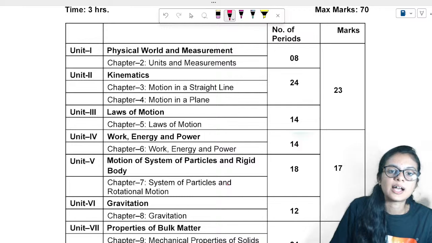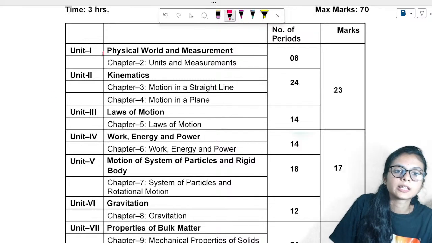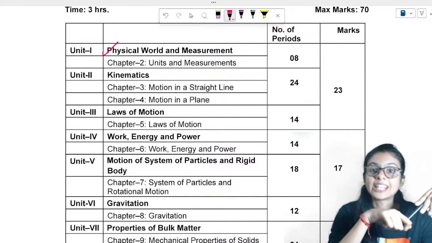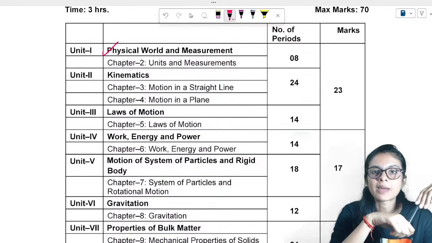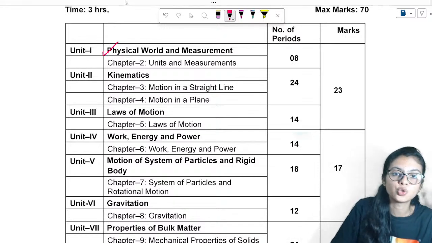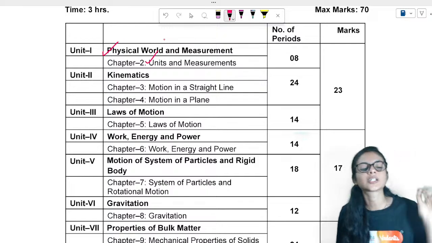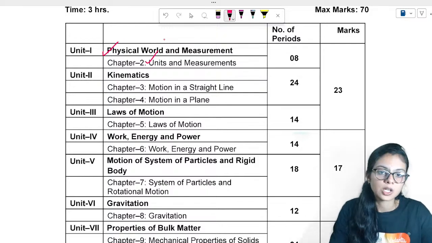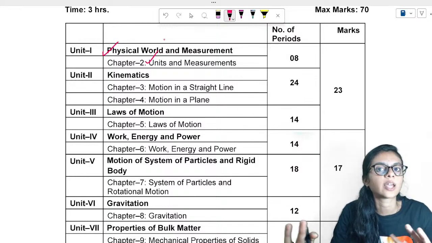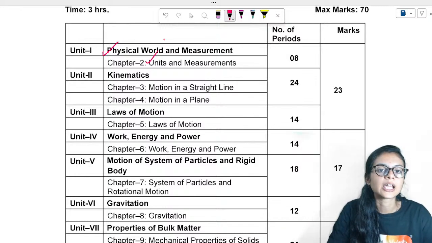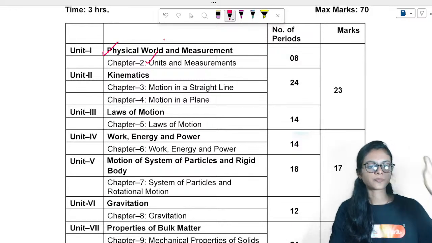And as I said, from today I'll be taking the physical world chapter. Then we'll study about basic mathematics. Then we'll study about units and measurement, vectors and scalars. These are the basics. So I'm not going to dive into any chapters of your 9th, 10th, 11th and 12th till I cover the basics. Okay, first we are going to focus on the basics.